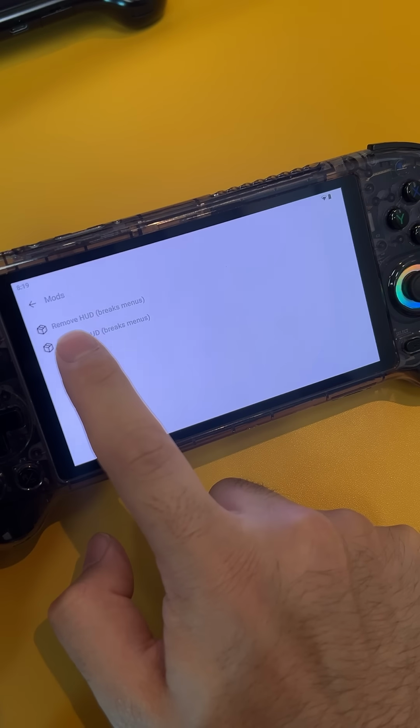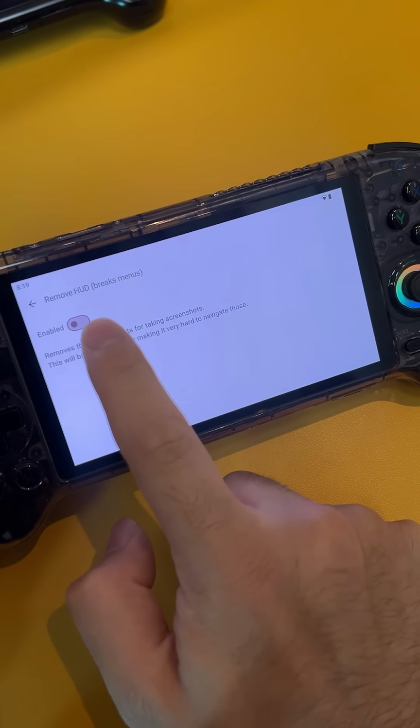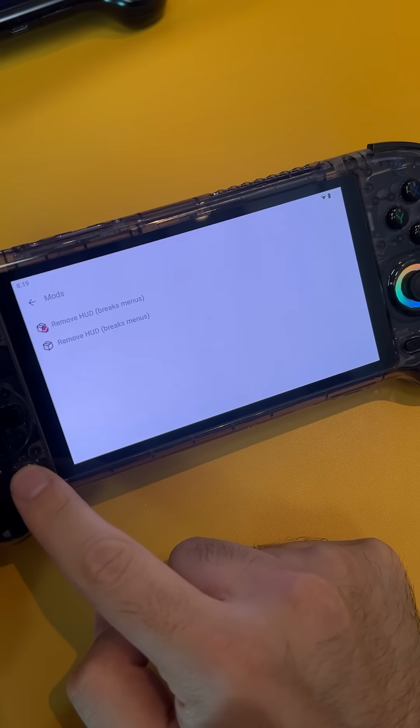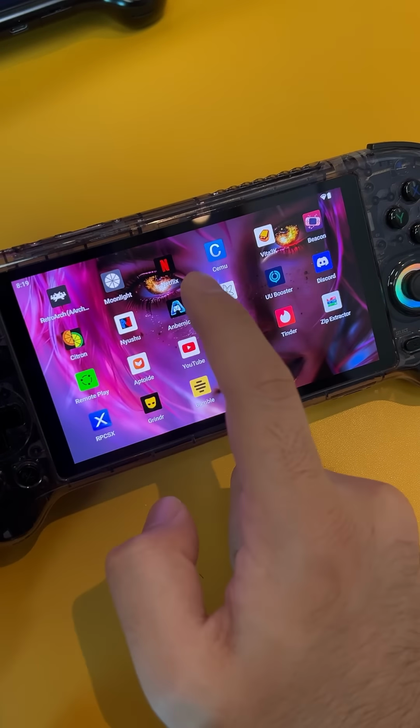Tap and go to Mods. On Mods, tap the Remove HUD. Enable, just like that. Now let's go back to the game.